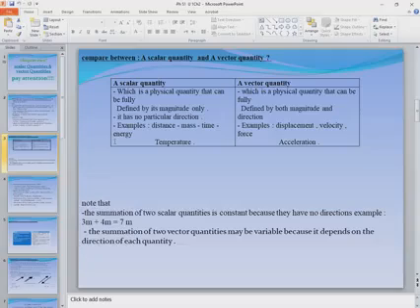Let me ask you, what is a scalar quantity? Of course you can tell me, it's a physical quantity that can be fully defined by its magnitude only, and it has no direction. This is a scalar quantity. Try to give me an example of a scalar quantity.